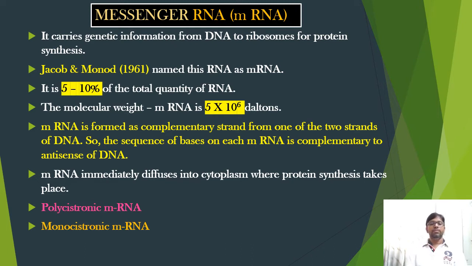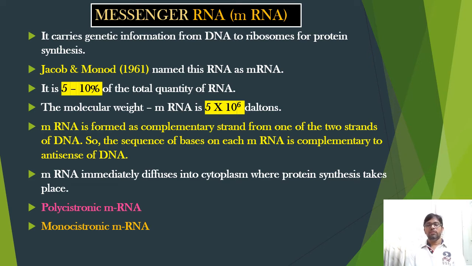In prokaryotes, a single mRNA translates more than one polypeptide chain. Such mRNA is known as polycistronic mRNA. Polycistronic mRNA is found in prokaryotes only.